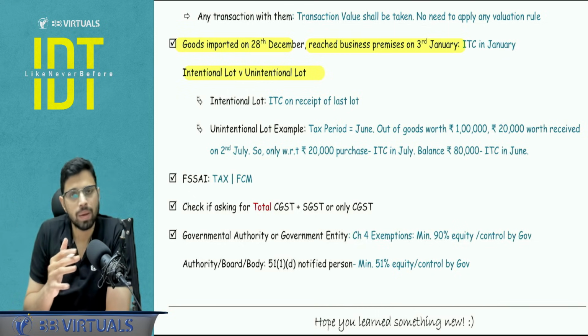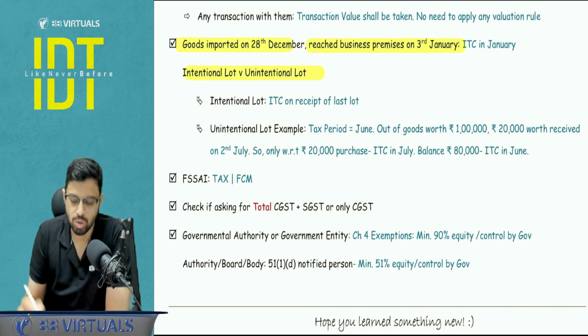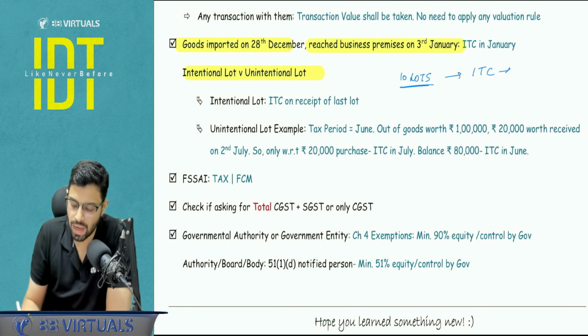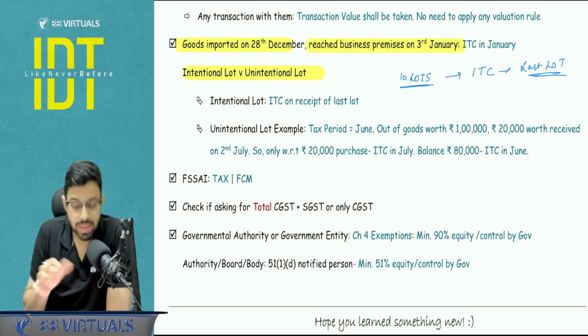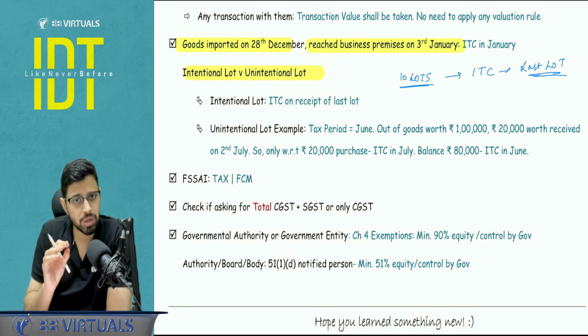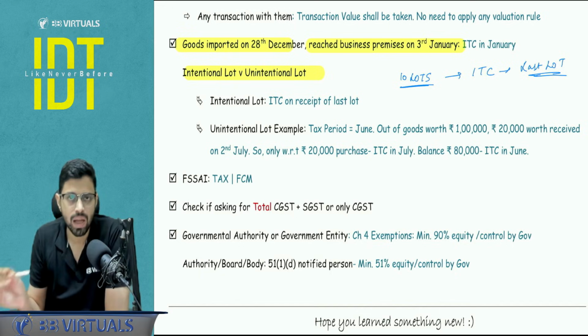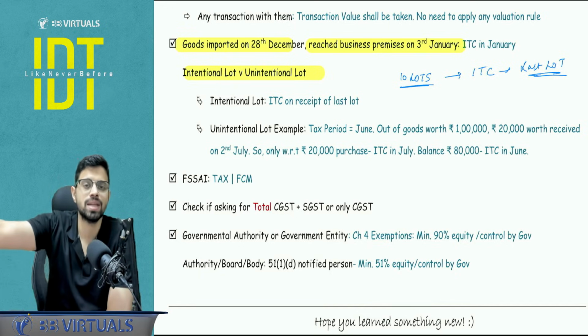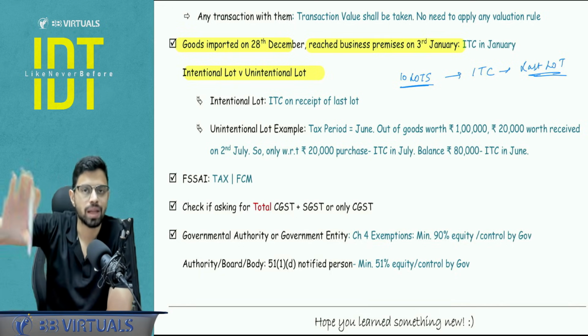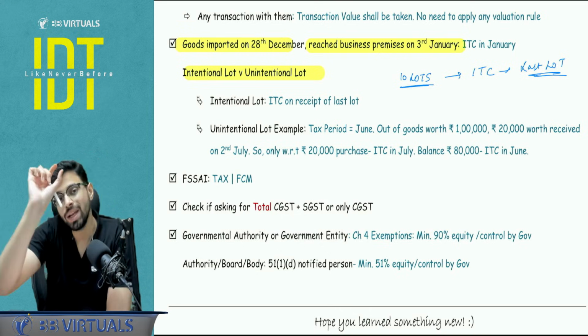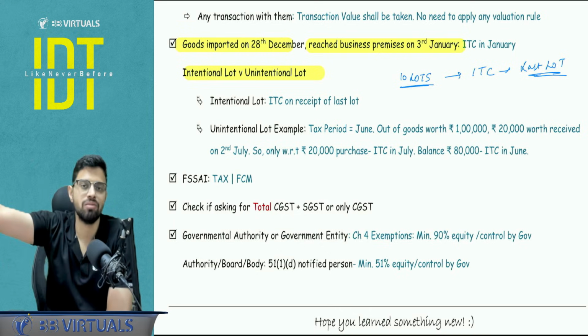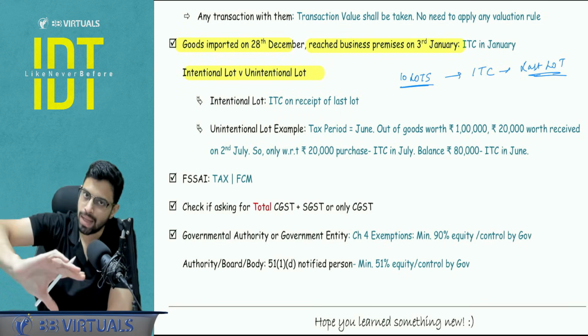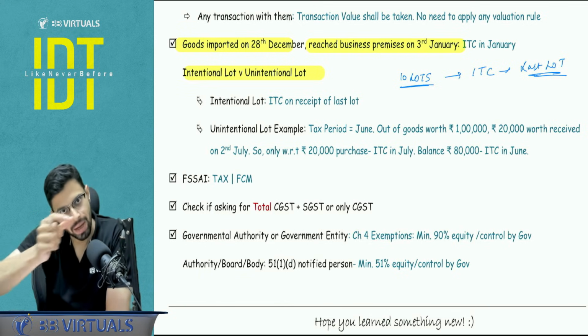If a particular consignment of goods is sent in lots, so for example, 10 lots are coming in, it is very clear that ITC will be available when the last lot is received. But this is a case of intentional lot. Sometimes the goods are not sent in lots. They are sent as a whole only. But one particular part of the goods is received late due to, let's say, some riots in the area or some problem. So I will be able to claim the ITC with respect to that part only when that particular part is received, but the balance I will be able to claim earlier.